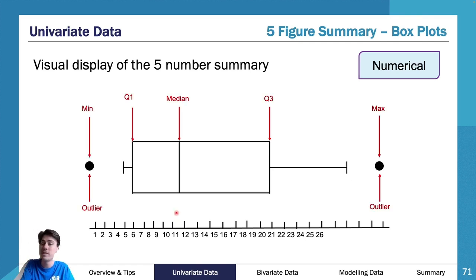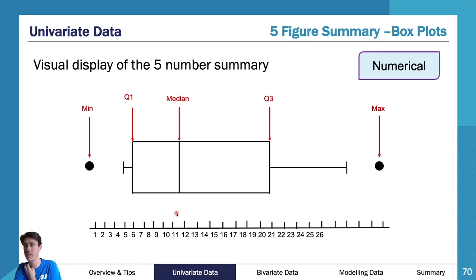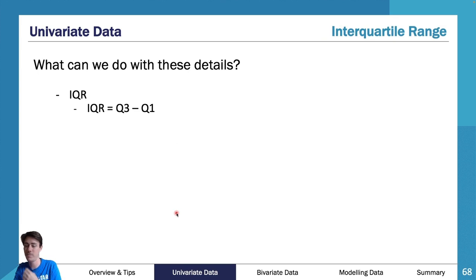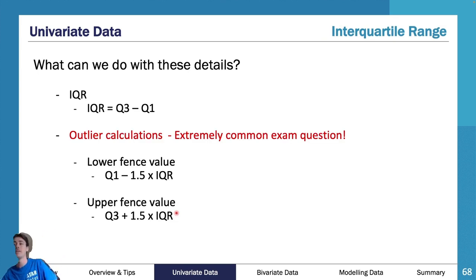Now, how do I do this outlier calculation? The reason why this box plot is actually slightly wrong is because even with the axis wrong, none of those values would have been outliers. Your outlier calculation looks like this. Your lower outlier fence, not the fence that you draw, your outlier fence is Q1 take away 1.5 times IQR, and your upper outlier fence is Q3 plus 1.5 times IQR. That is how you determine outliers. This is a formula you need to have in your summary book, and it's really important you utilize it whenever you draw out a box plot.